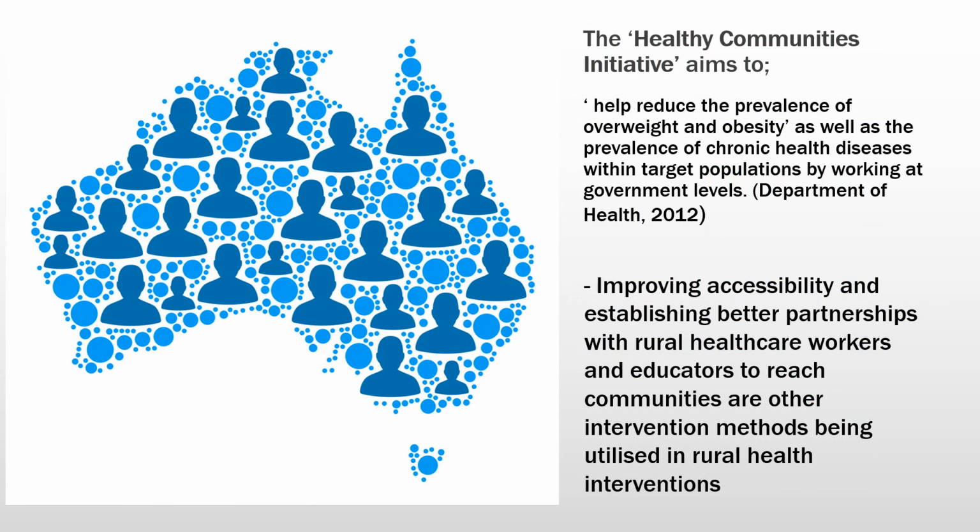Governments are giving higher priority to health promotion in Australia, particularly in rural areas, as they are most at risk of chronic disease. One relatively new intervention is the Commonwealth-funded Healthy Communities Initiative, which aims to promote healthy lifestyles at local government levels to decrease the prevalence rates of lifestyle-related diseases within their communities.